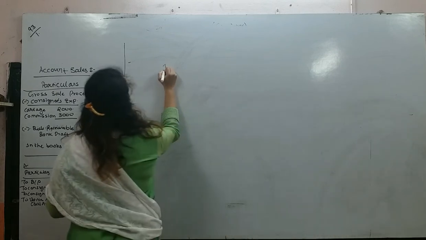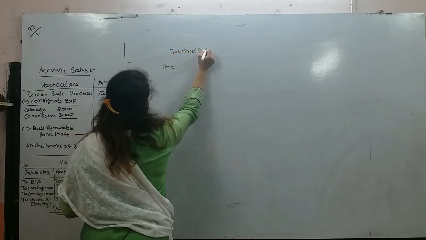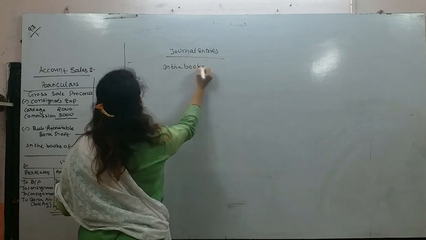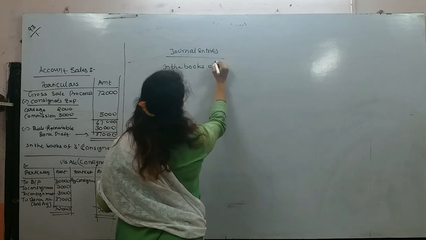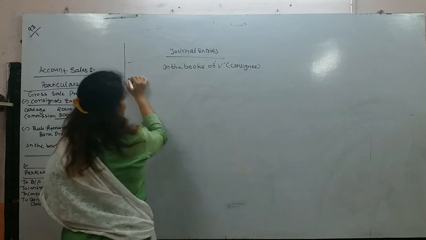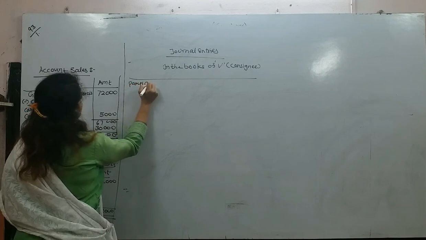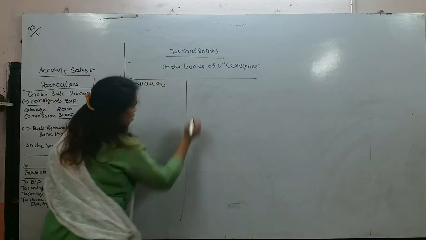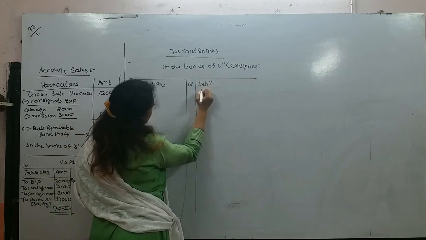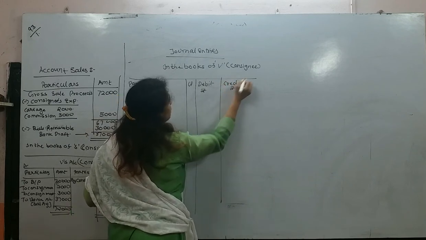Here first I will write journal entries in the books of V. V is consignee. We all know the format of journal entries. The date column you need not draw. Simply I will write particulars, LF, debit rupees and credit rupees.